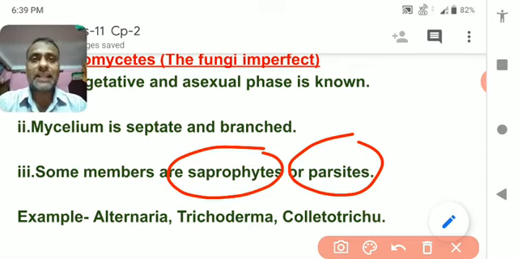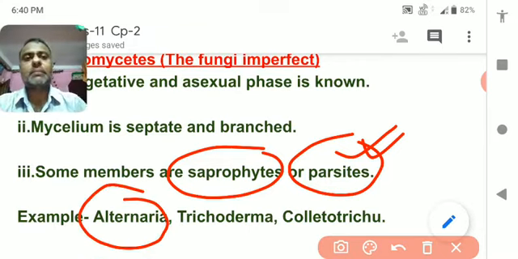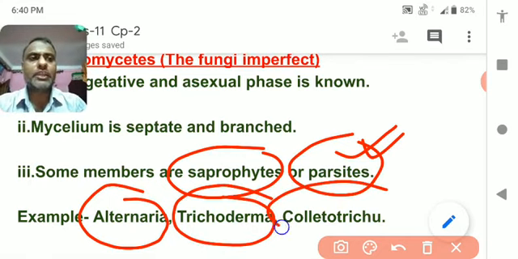Either they act like a decomposer and absorb food from dead and decaying substances, or somewhere they act like a parasite and live inside the living organism and obtain food at the cost of its life. Understood? So what are the different examples? Alternaria, Trichoderma and Colletotrichum. So these are very simple.